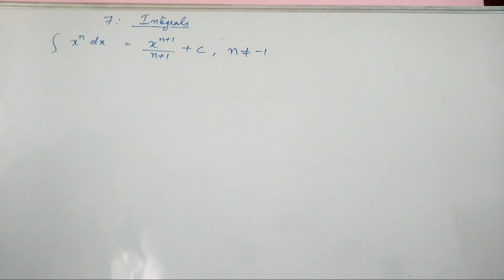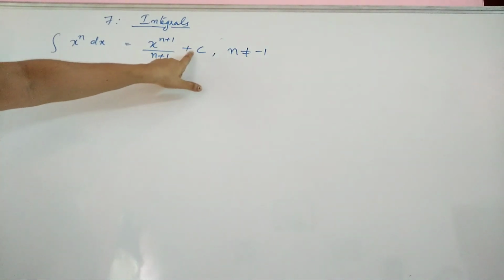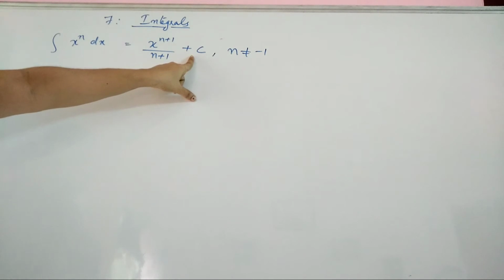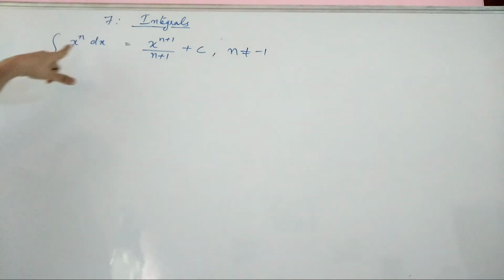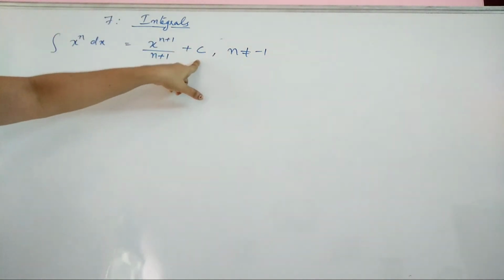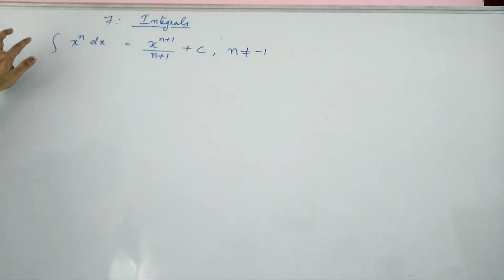So other than minus 1, for all the values of n, integral of x raised to n dx is defined as x raised to n plus 1 divided by n plus 1 plus c, and this plus c is that constant of integration which we have discussed earlier. Whenever we integrate, we have to write the answer together with that c for indefinite integral.